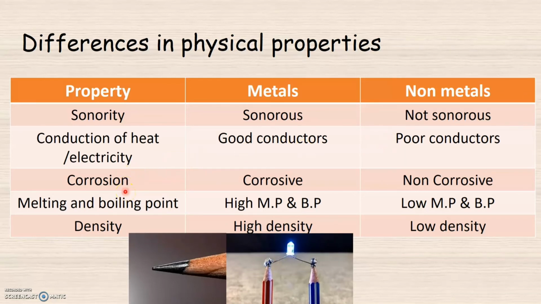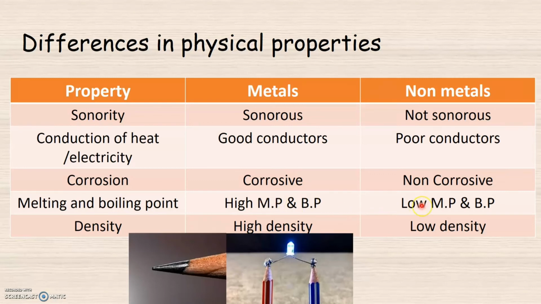With respect to the property of corrosion, generally metals are corrosive while non-metals are non-corrosive. Melting point and boiling point. In case of metals, metals generally have a very high melting point and boiling point, while non-metals have a very low melting point and boiling point. But metals like sodium, potassium and mercury are metals that have comparatively low melting point and boiling point. So these are the exceptions.